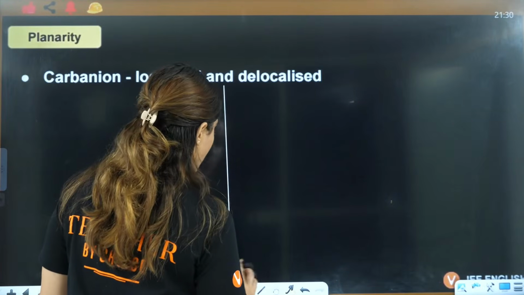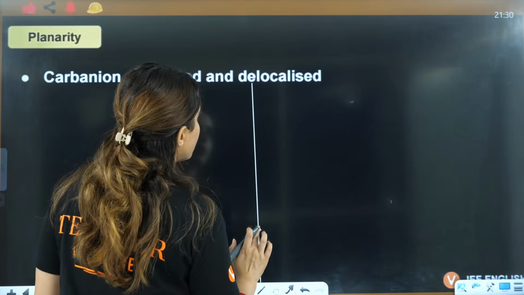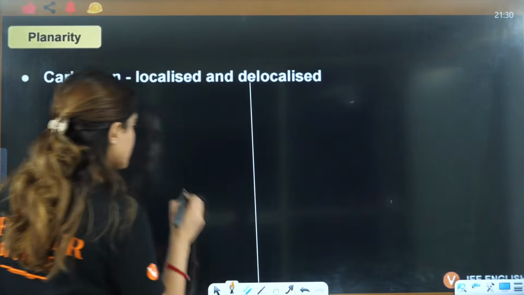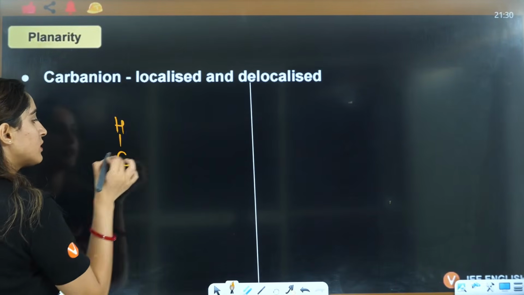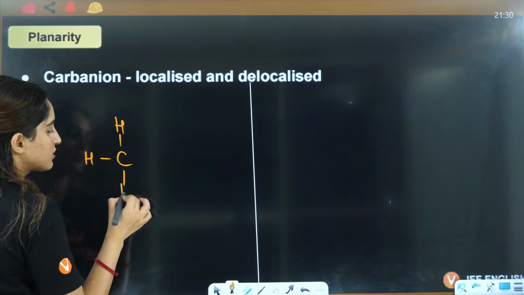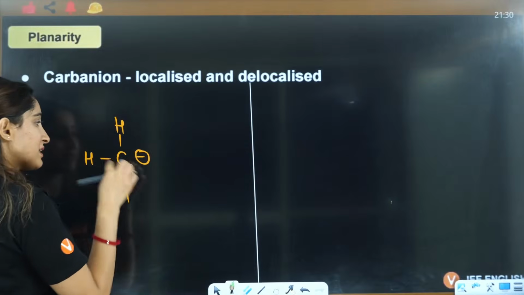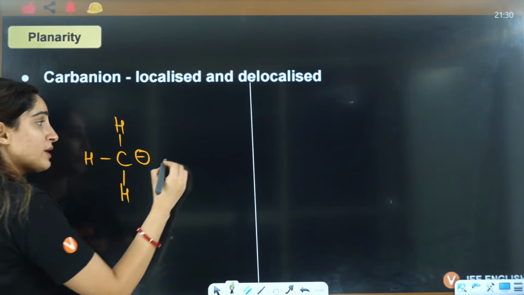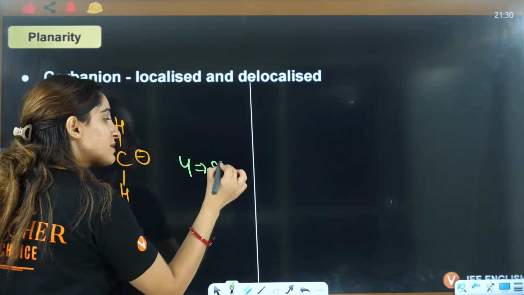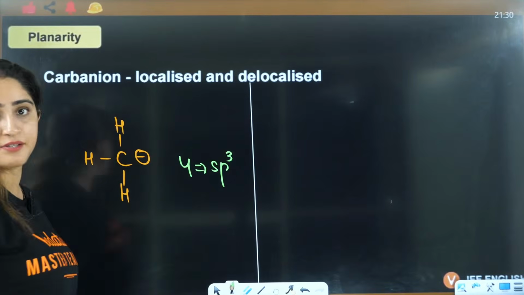Now let's see carbanion. It is different. This is H, this is H, this is H, this is negative. Now 3 sigma plus 1 negative means total 4. That means it is sp3 hybridized.